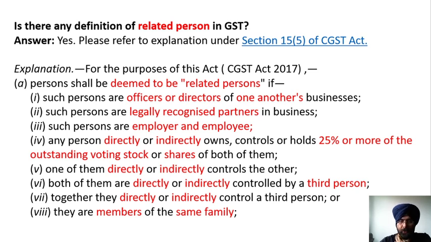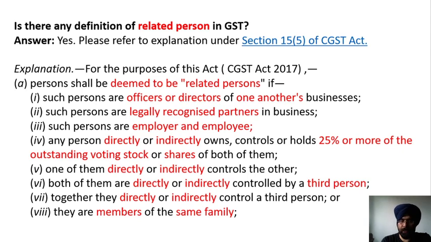Any person directly or indirectly owns, controls, or holds 25% or more of the outstanding voting stock shares of both of them. Therefore, suppose Mr. A holds 25% equity shares of a company, then the transaction between the company and Mr. A would be a transaction between related persons, and in that case GST valuation rule will apply.